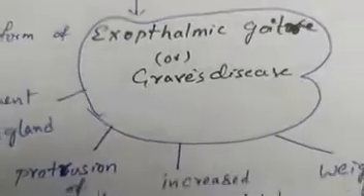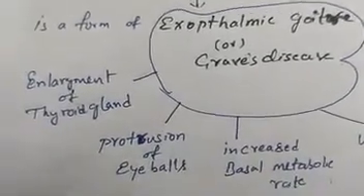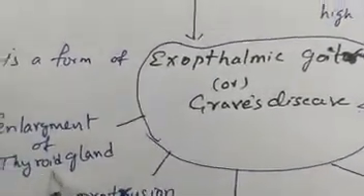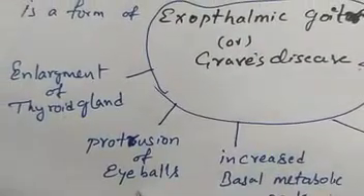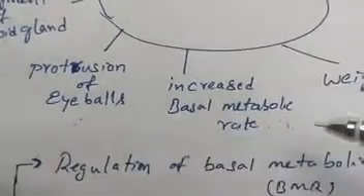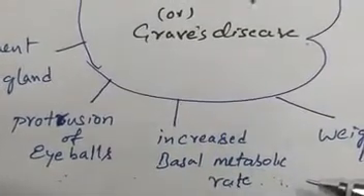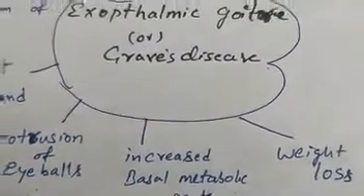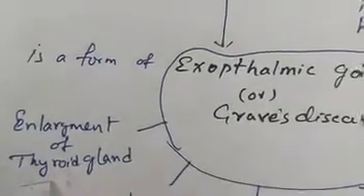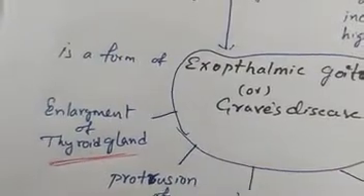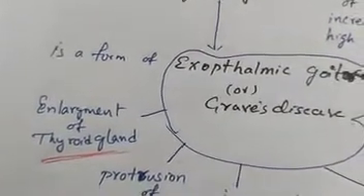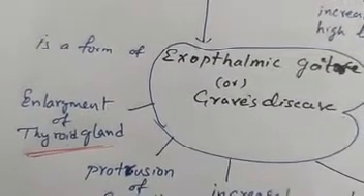Here, if you see the symptoms of this Graves' disease, enlargement of the thyroid gland will be there, protrusion of eyeballs, and the basal metabolic rate will increase, and there will be weight loss. So enlargement of the thyroid gland is a common symptom for both Graves' disease as well as simple goiter.